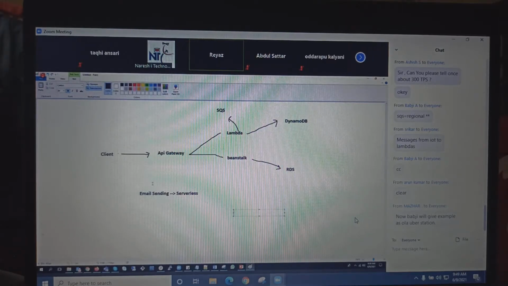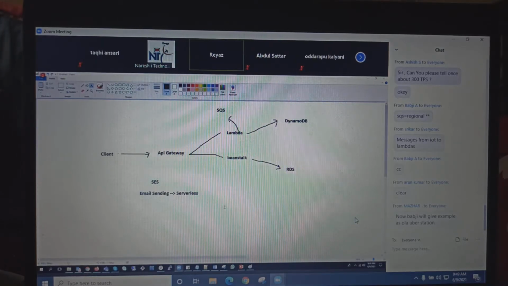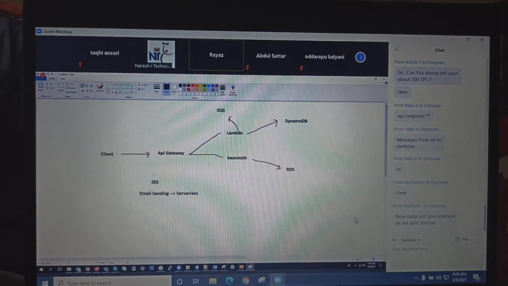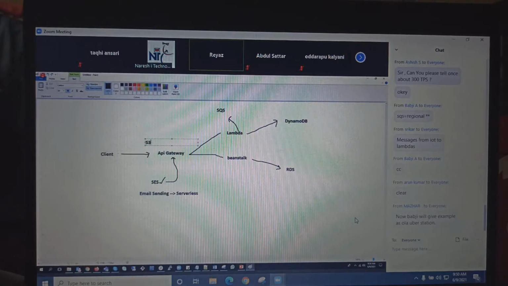So guys, using SES, we can send emails. These are all the things that developers will do. They'll connect all these things. They'll use SES for SMTP addresses and all, and then they will be sending it to the first API Gateway, right? You can integrate S3 also. In S3, you can have an email form. I'm just giving an example.